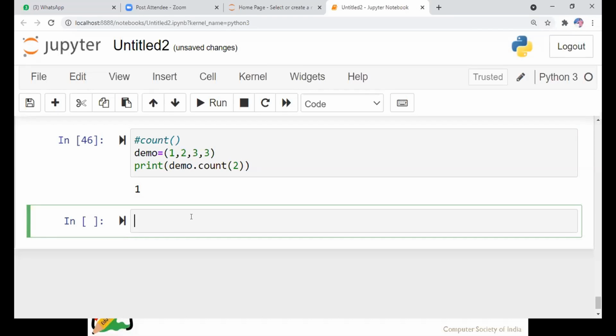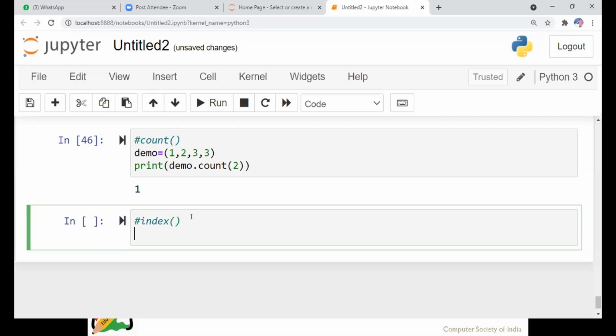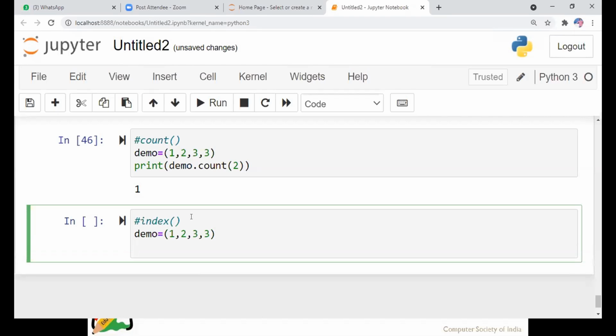And another method was index. With index we can just print the index. It is also similar to what you saw before in the list, and it works the same. We are going to find the index of element 2 in the given tuple.